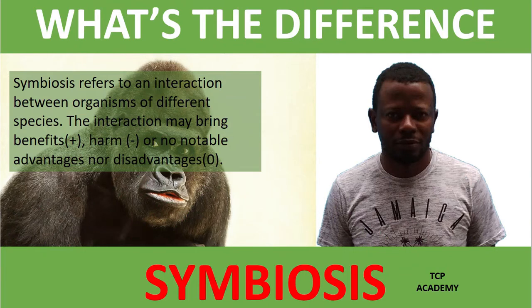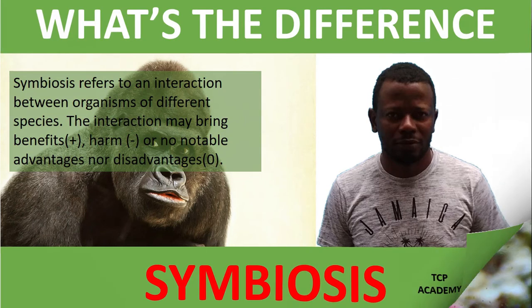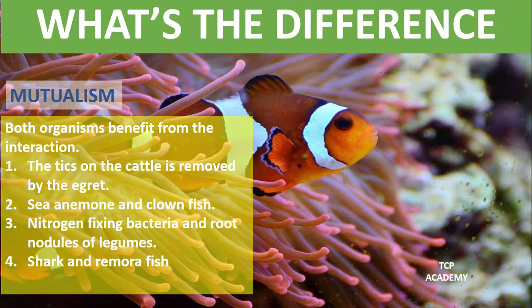Today we're going to be looking at symbiosis. Symbiosis refers to an interaction between organisms of different species. The interaction may bring benefit, harm, or no notable advantages nor disadvantages. Mutualism: both organisms benefit from the interaction.